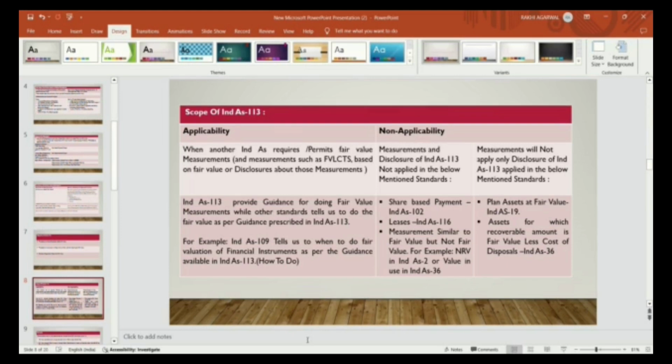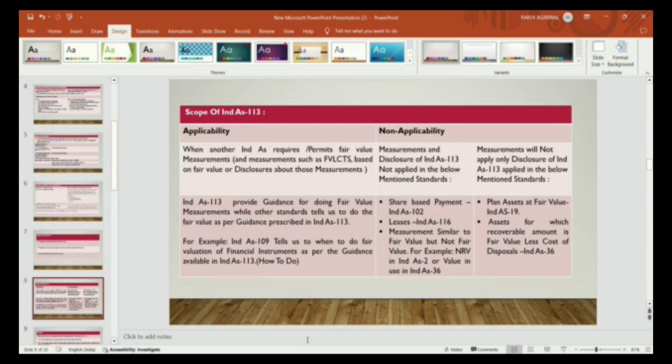Where any other separate standard requires it, like Ind AS 109, the financial instruments standard, which requires measuring the fair value, like fair value through OCI and fair value through profit and loss account. Ind AS 113 provides guidance for fair value measurements, while other standards tell us to do the fair value as per the guidance prescribed in Ind AS 113.